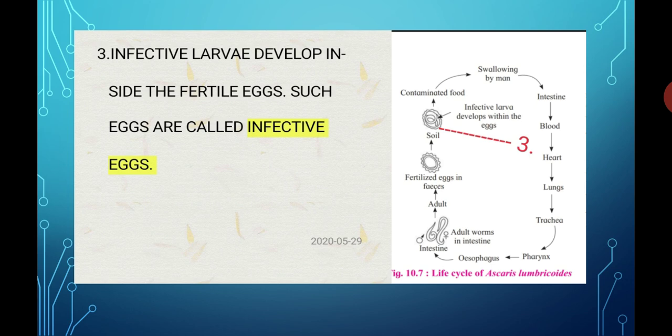Such fertilized eggs are called infective eggs because they contain the infective larvae. Once the infective larvae start developing within the fertilized eggs, such eggs are called infective eggs. This is about part number 3.